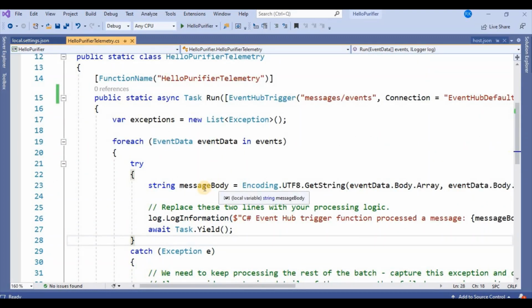Okay, so actually we can receive the message here and we can process that message and we can do some complex calculation, and then we can push it into Cosmos DB or SQL or whatever operation we want to perform, we can do it here. So for the time being I have just read the event from the event hub and logged it into the console. That's it. Now our Azure function is ready. It's so easy, correct?